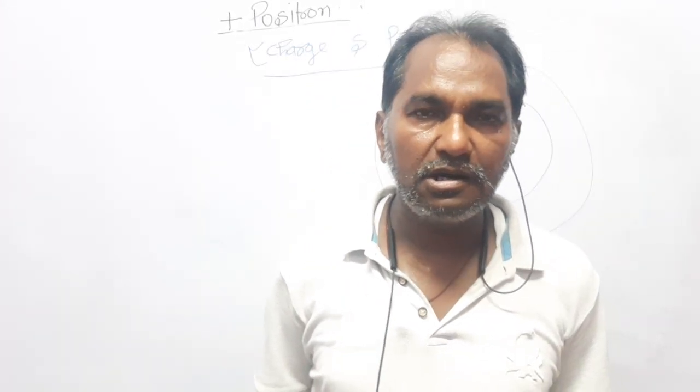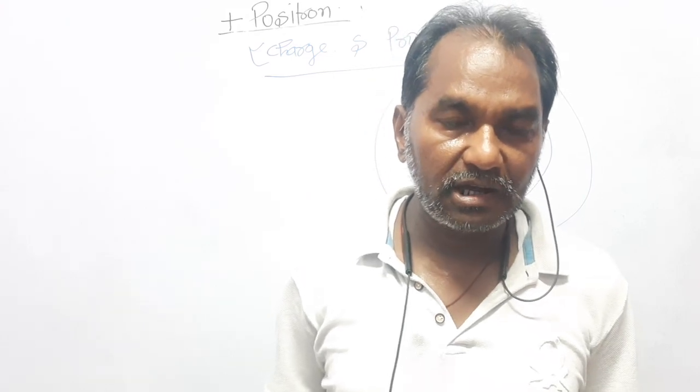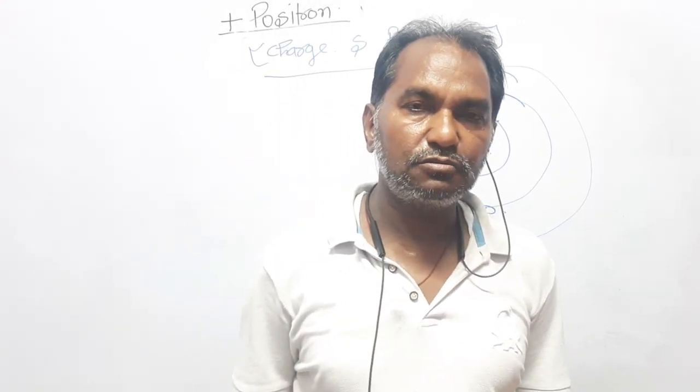Dear students, the first discovered particle was the electron, discovered in 1898 by Thomson. Then the proton was discovered in 1912 by Goldstein and Rutherford. And the latest discovered particle is the neutron. It comes from the word neutral, and it was discovered by James Chadwick in 1932.